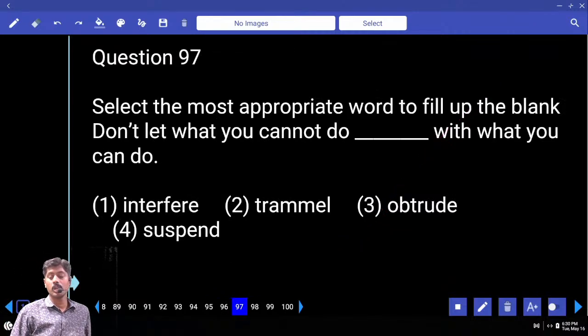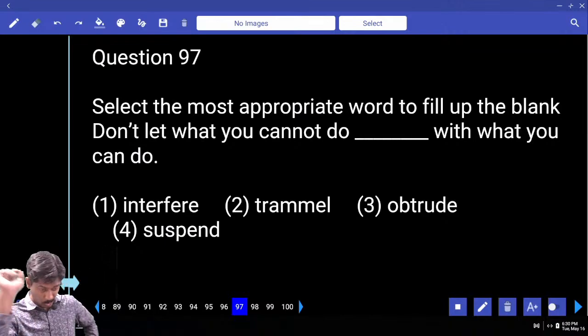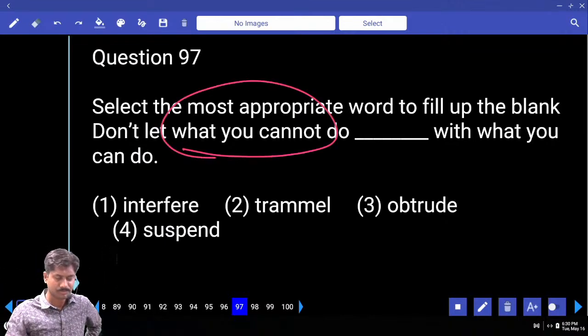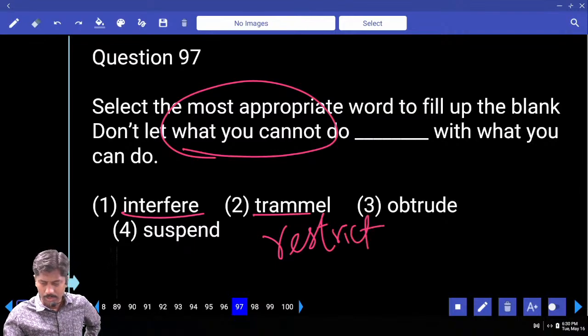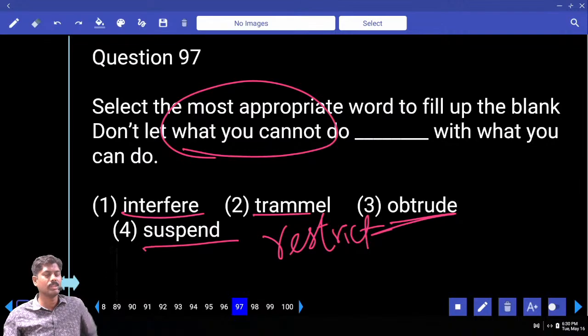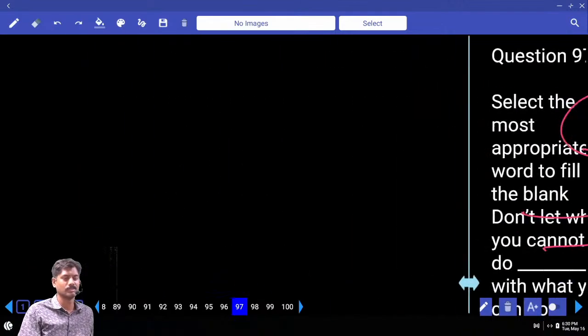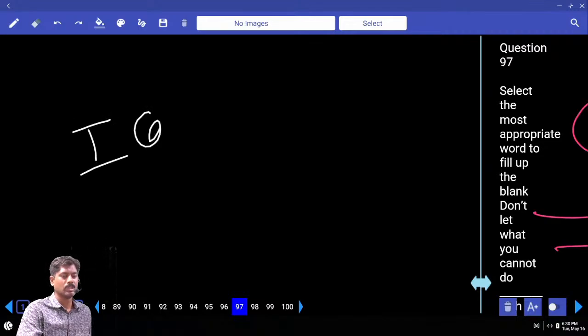Don't let what you can do dash with what you can do. Don't let what you cannot do. Interfere, trammel and restrict. Restrict, obtrude, obtrude also same, suspend. Did you understand the meaning? What I cannot do?